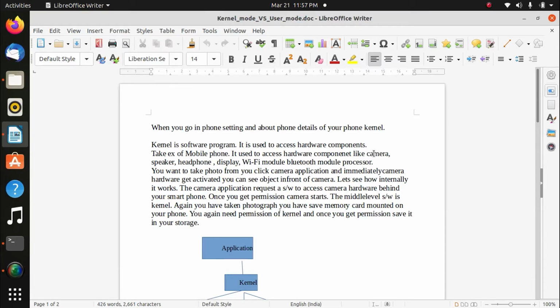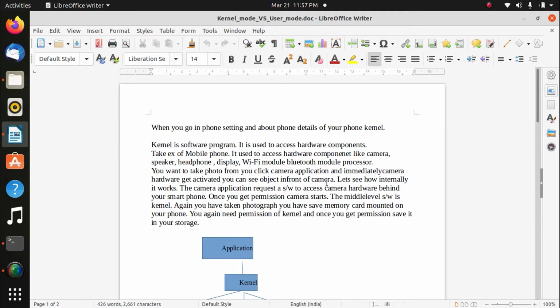You are having a smartphone, and the kernel is used to access hardware components like camera, speaker, headphone, display, Wi-Fi module, Bluetooth module, processor. You want to take a photo, you click on the camera application and immediately the camera hardware gets activated and you get the object in front of the camera. That means when you click on the camera button in the smartphone, a photo is taken.